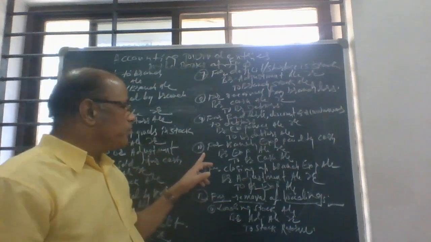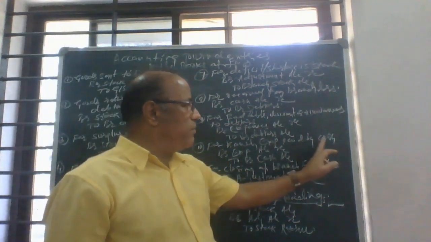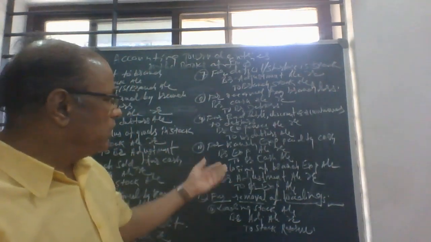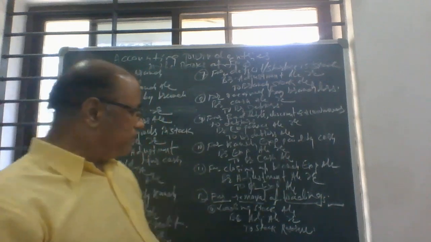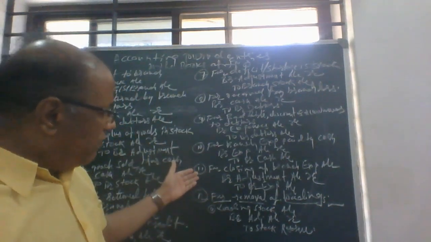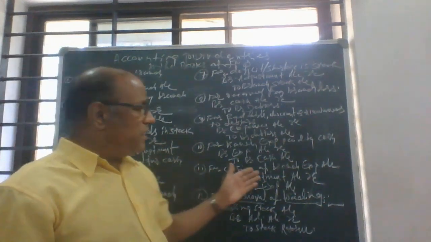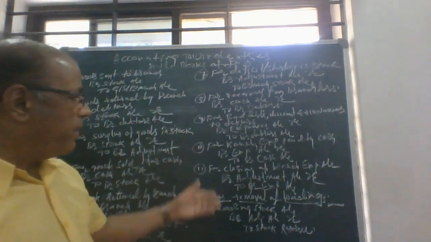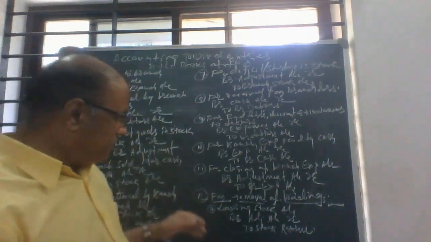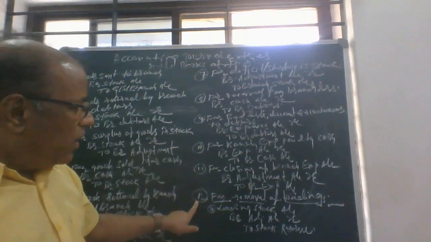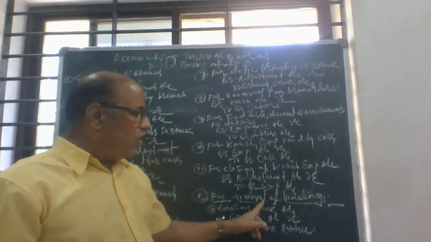10th one, entry for branch expenses paid by cash. Branch expenses account debtor to branch cash account. 11th one is entry for closing the branch expenses account. Branch adjustment account debtor to branch expenses account. And 12th one is entry for removal of loadings.